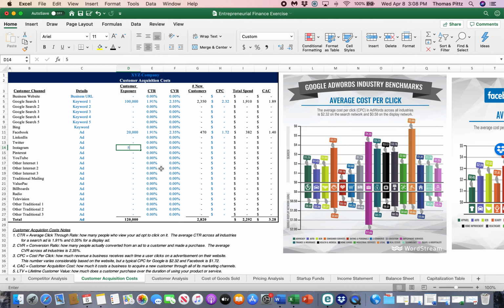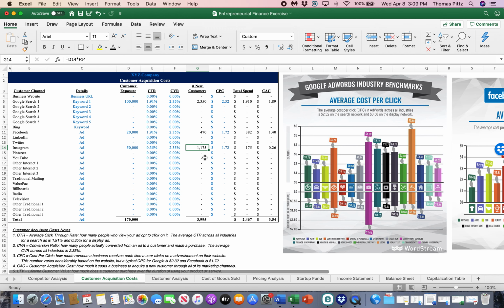Let's add one more. Let's use Instagram. Let's say we got Instagram in front of 50,000 people, and let's say it was not a search ad, but a display ad. So the average click-through rate there, oops, to change that formula in the sheet, but that's at 0.35%. All right. Conversion rate, again, using the average, and since they're a Facebook product, same cost, 26 cents to attract these customers.